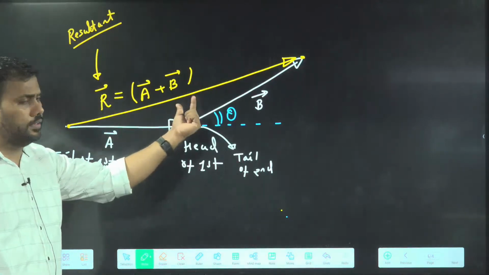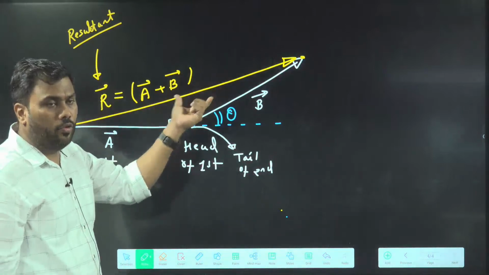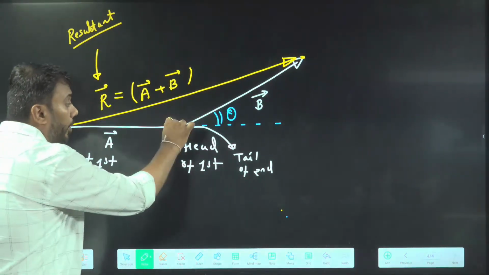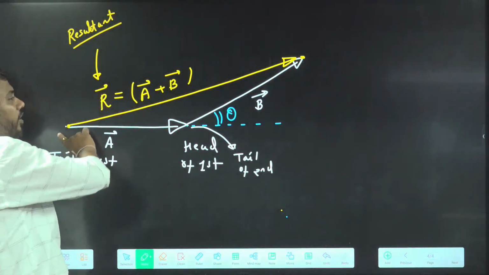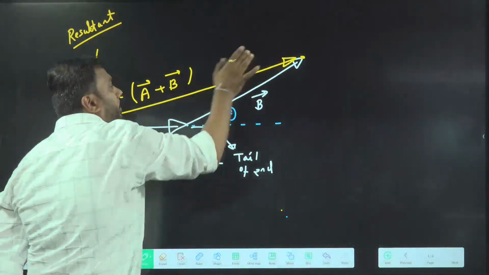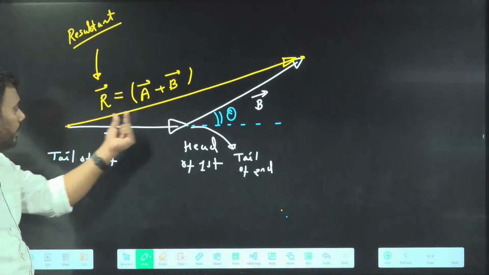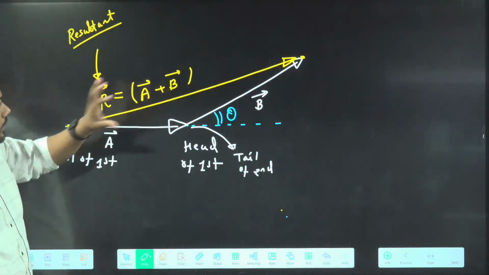If two vectors are needed to be added, I will arrange the two vectors such that on the head of first, tail of other is arranged. Then from the tail of first to head of second, this gives me the resultant vector. This vector from the tail of first to head of second gives me the resultant. This is the triangle law of vector addition.